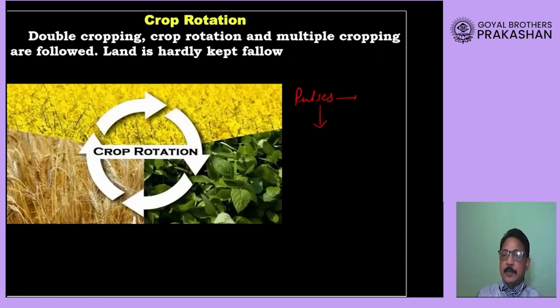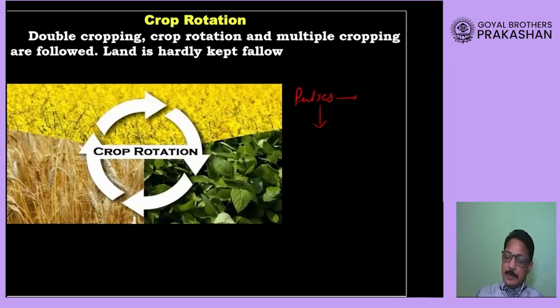But now remember that pulses have the capacity to increase the nitrogen content of the soil, and that means when you grow the pulses, the nitrogen content will grow, and when you cut the pulses, and in that land you grow another crop, for that crop the nitrogen is available naturally. After that another crop grows over there, you will cut that crop, and in that soil he will grow the pulses again, so that the fertility of the soil increases again.